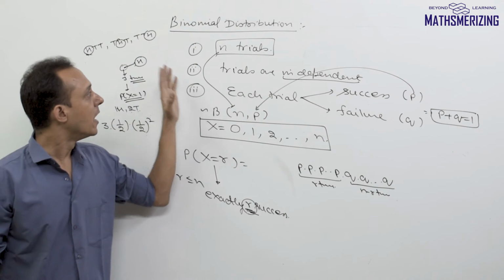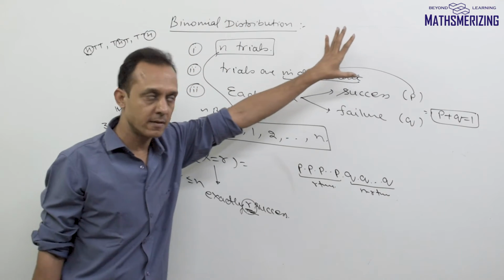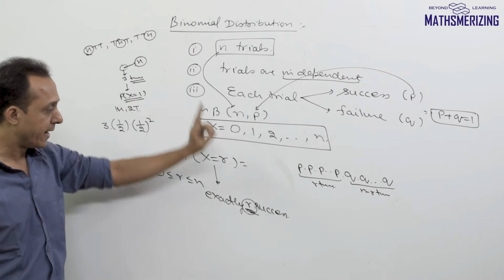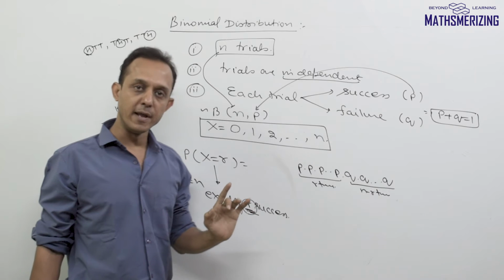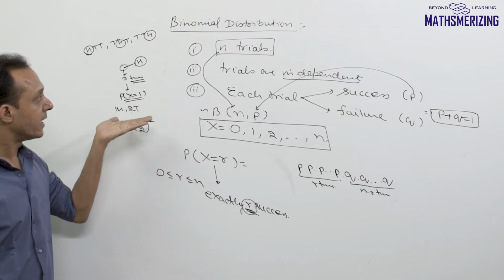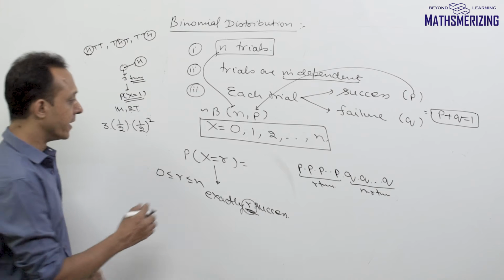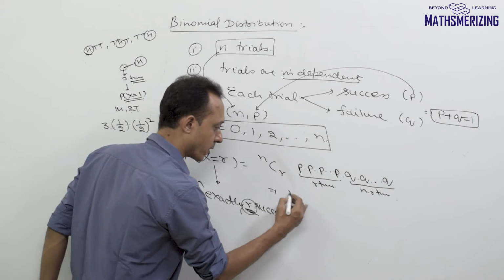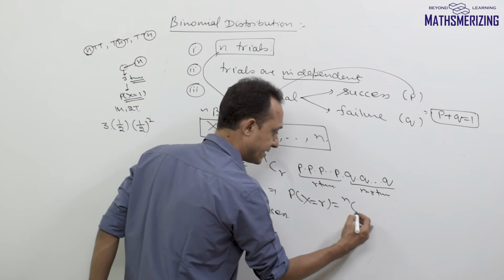That simply means how many distinct cases we'll have in the sample space where R of these trials, out of n trials, result in R successes and n minus R failures. So we need to select R distinct cases from n given trials. That can be done in simply nCr ways. So I can express this probability, P of X equals R, as nCr